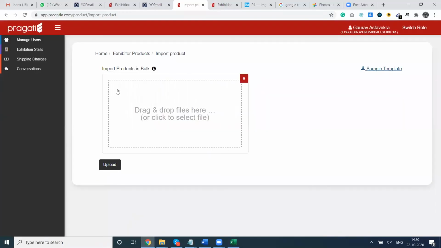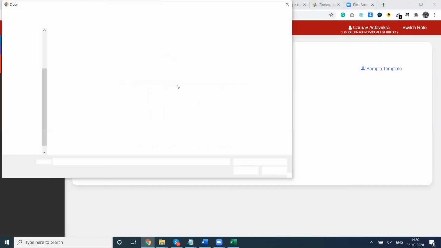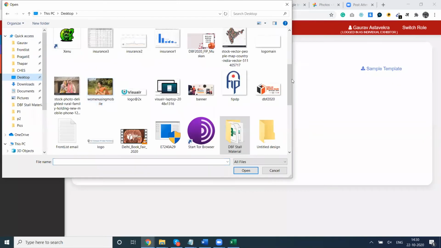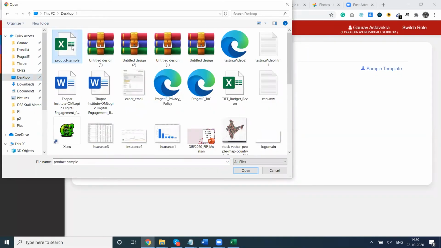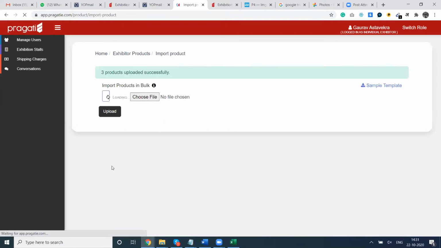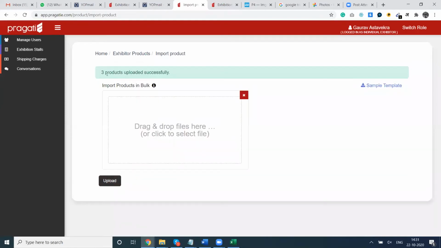You can see there's a box called drag and drop files here. If you click it, it will open the browser, and we will go to the file which we just created, product sample, and we have to hit the upload button. So it is saying 3 products uploaded successfully.